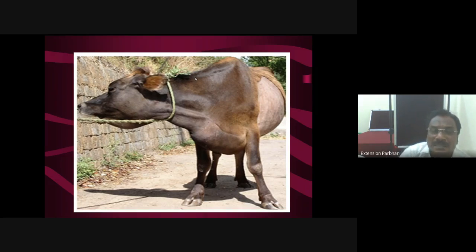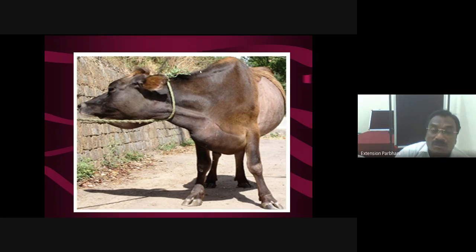Fat and elastic fibers combined form this ligamentum nuchae, and this powerful elastic apparatus is useful in the case of bullocks for pulling loaded bullock carts, etc., and in the case of working draft breeds of stallions. This ligamentum nuchae is very well developed in them.